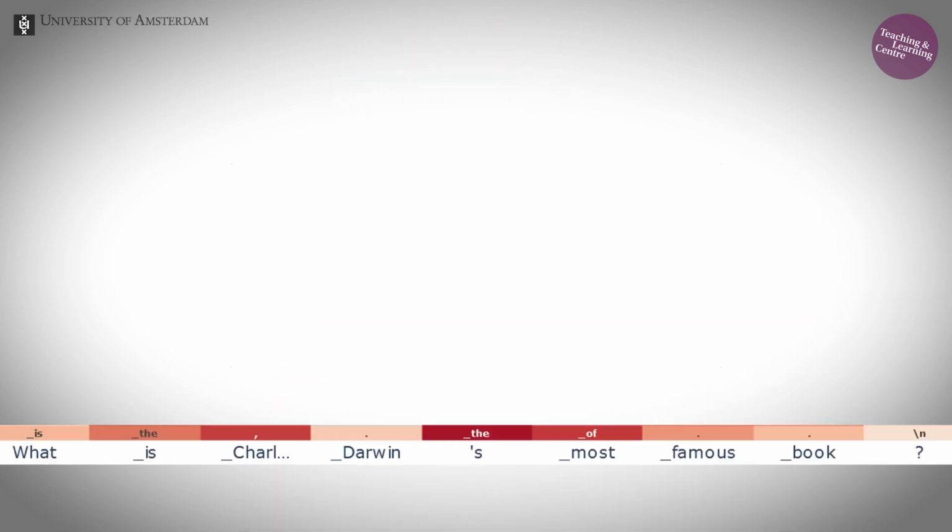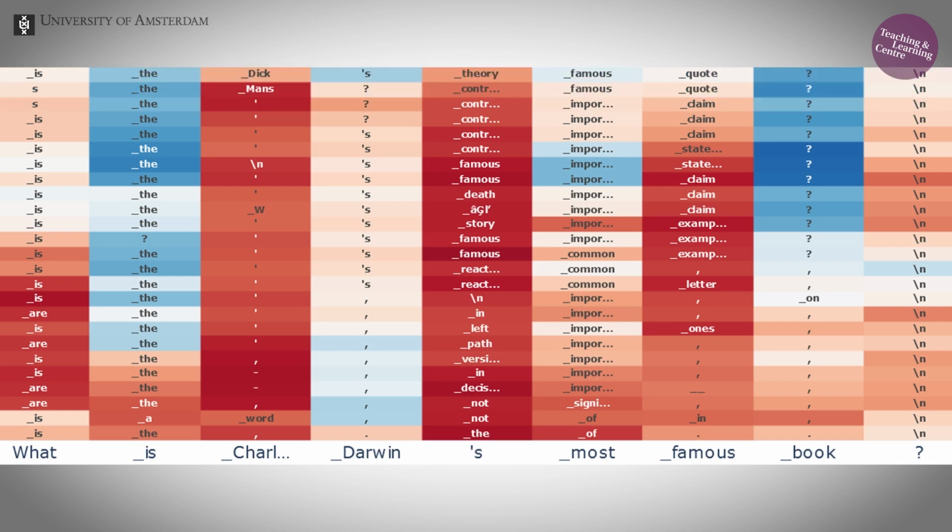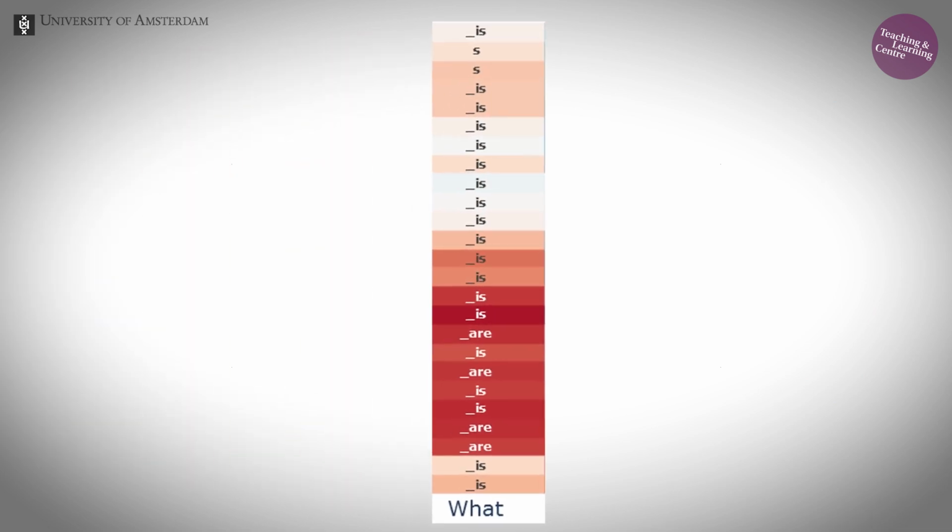The following visualization of this process shows which next word is expected at each processing step for each word in parallel. Let's look at one column in this graph. Here we see that the large language model guesses almost immediately after seeing the word what, that the next word will be is. And as we move from the bottom, the start of the computation, to the top, the end of the computation, this prediction is not changing much.